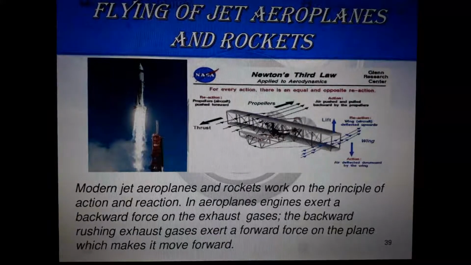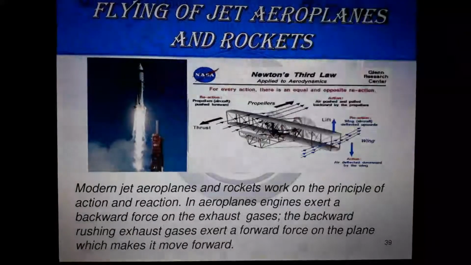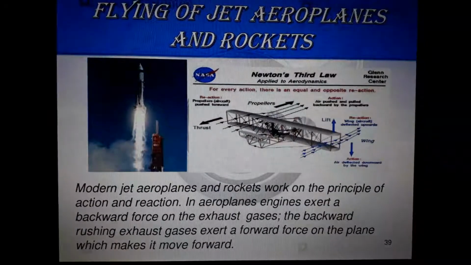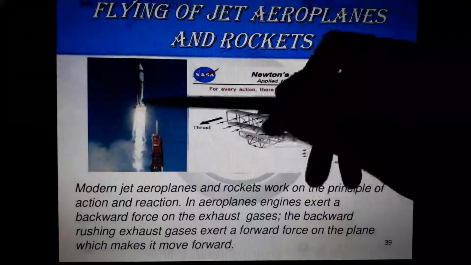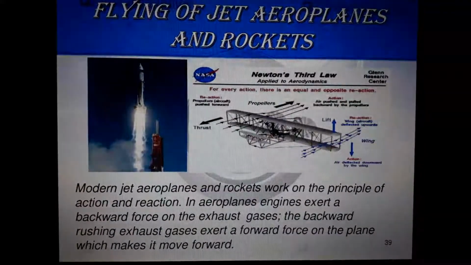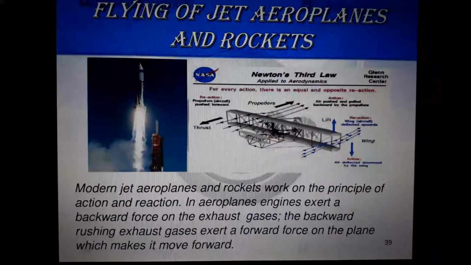See, rocket. How is a rocket flying up? Actually, the gases are burning at the bottom of the rocket. Understand? Lots of fuel is being burned. When fuel burns, what will happen? It will become fire, and the fire is pushed downward. Okay, and a huge force is occurring there, and when that force hits the ground, it will make a reaction, and that reaction takes the rocket upward.